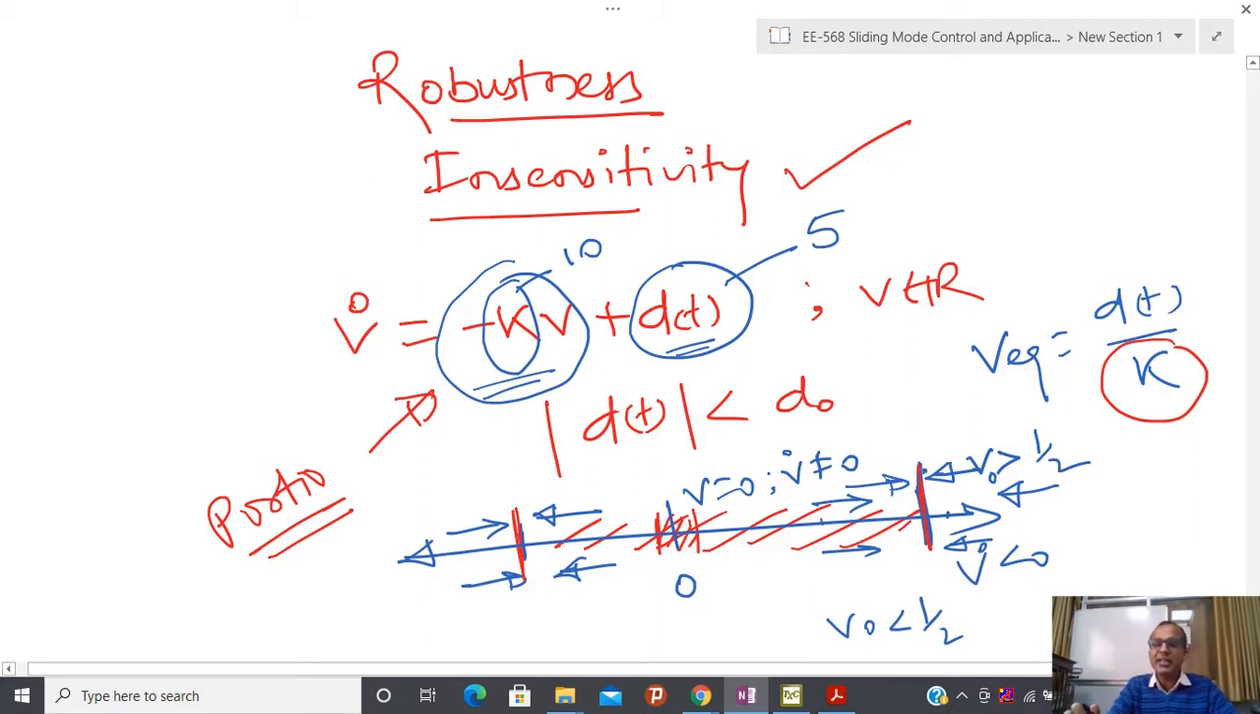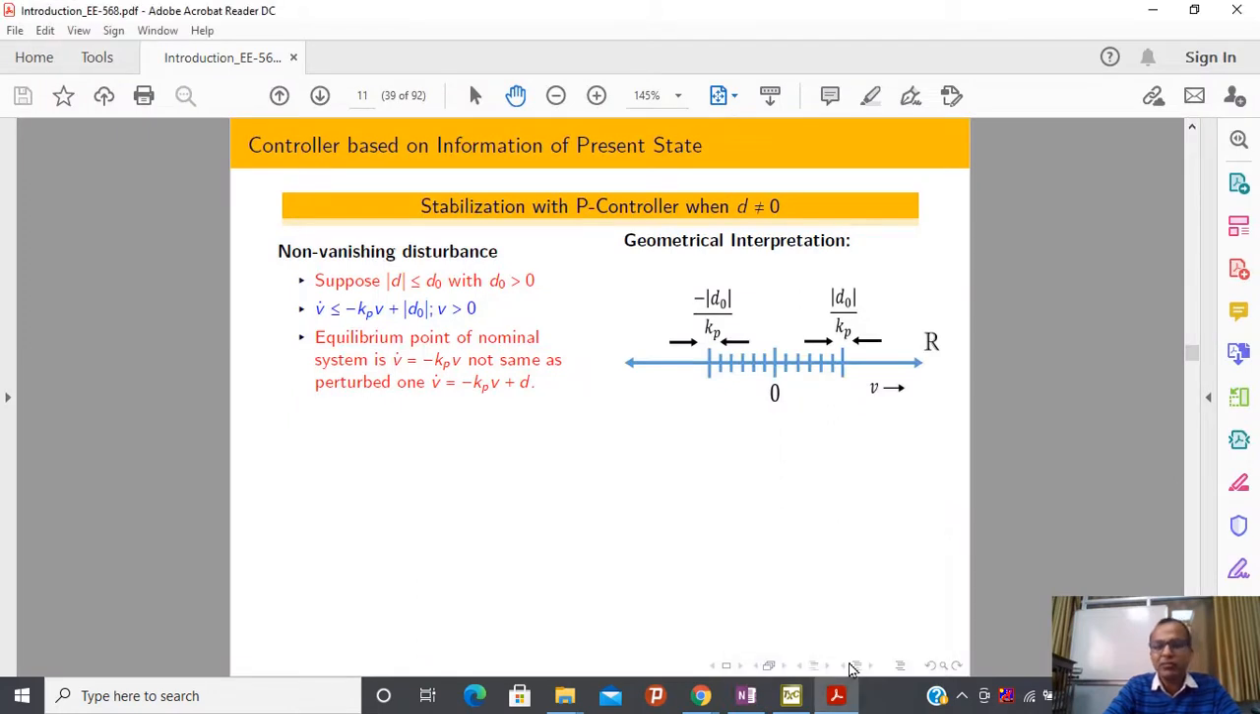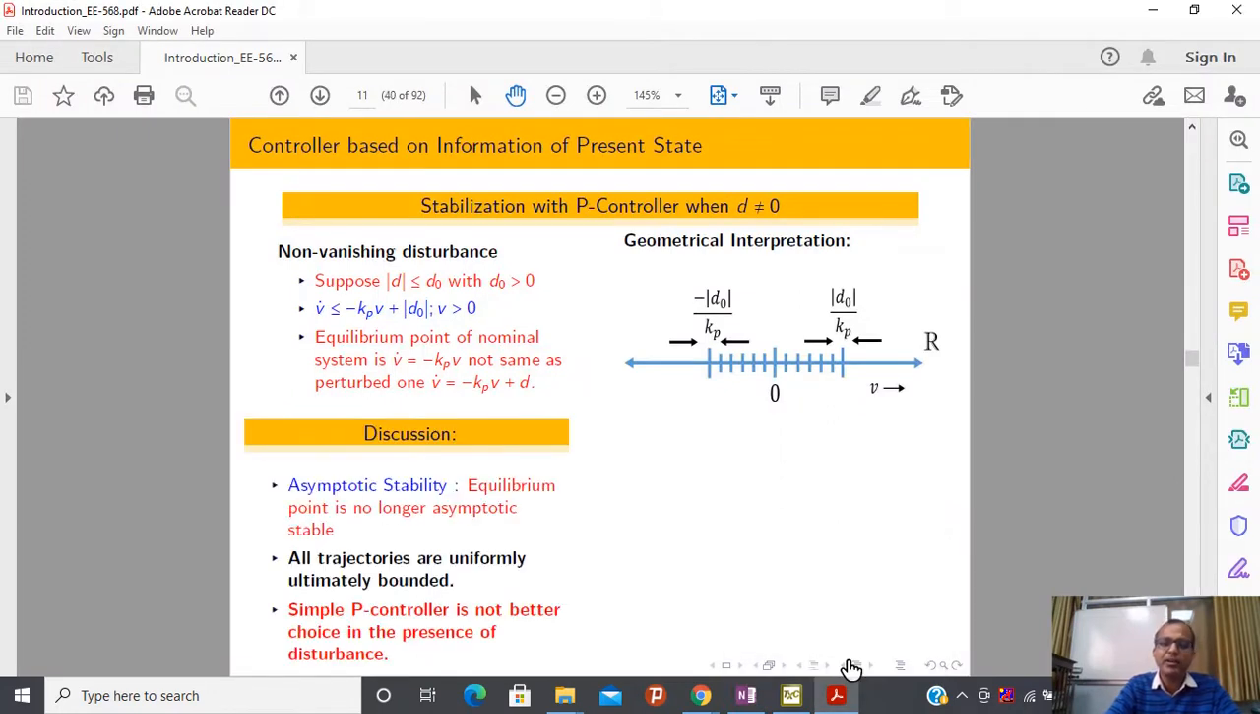Insensitivity means whatever the disturbance is, I am not going to care about that disturbance. Robustness means I am going to remain in the presence of disturbance. I can give a guarantee that in the presence of disturbance, at least I can stay in the neighborhood of the tracking point or equilibrium point. So that is the meaning of these two terms. Several times I will repeat this kind of thing, and then it will become more clear.